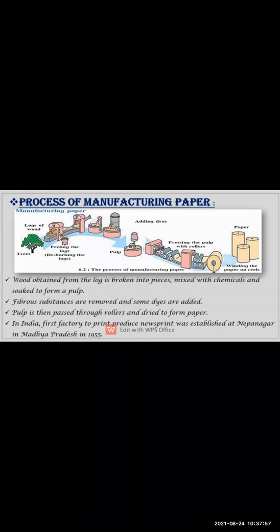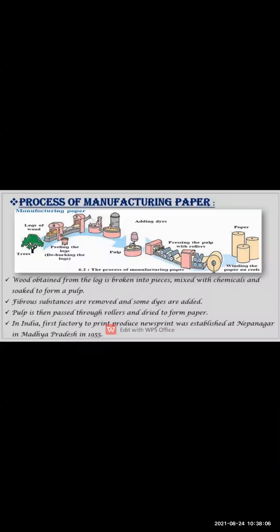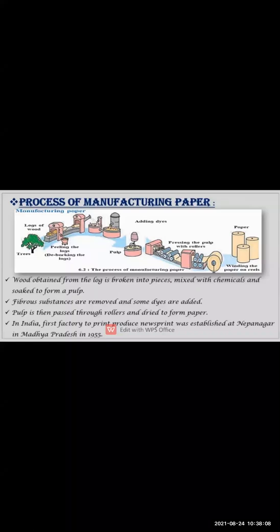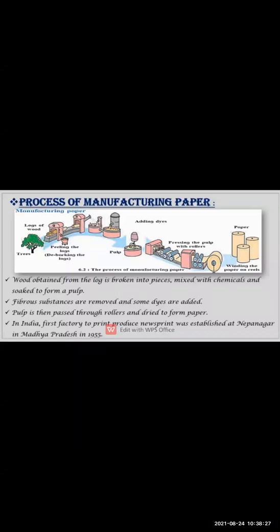First of all, the trees are cut into logs of wood and these logs are peeled. Debarking of the logs means the bark of the tree, the outer part, is removed, which is known as peeling. How you peel the banana, in the same way the wood is also peeled. After the debarking of the wood is done, it is broken down into smaller pieces and a pulp is made.